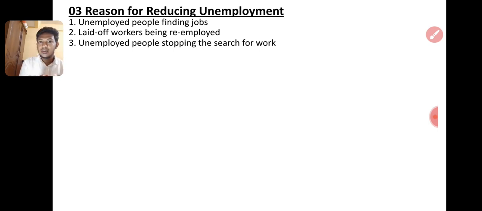Understand this properly, I hope I don't confuse you. If I am working somewhere, I am employed. If I resign from the work, I am then unemployed. When I am finding another work, I am also unemployed. If I stop finding work, I am not unemployed. I am neither employed nor unemployed, I am out of both. I have given up and am not even in the workforce. I am out of the workforce, right?